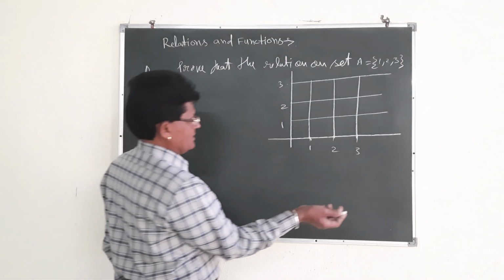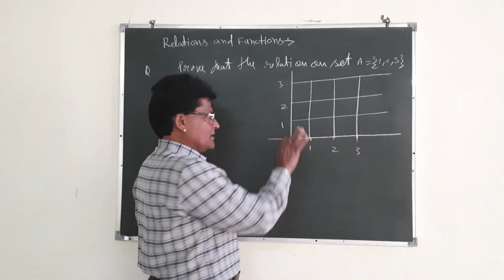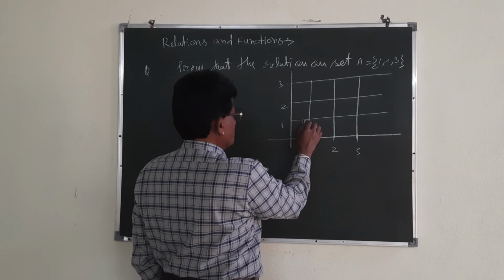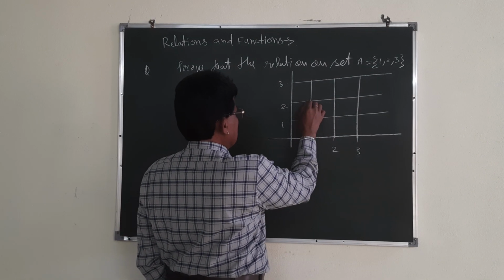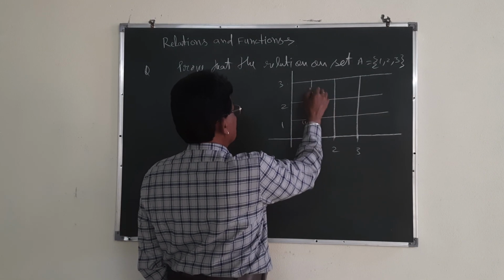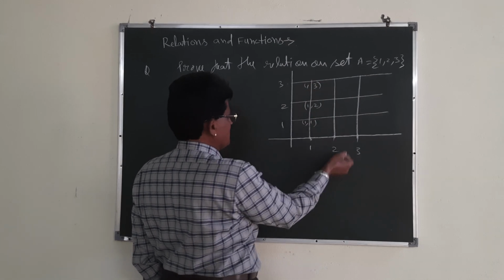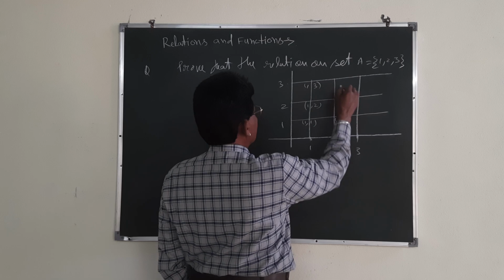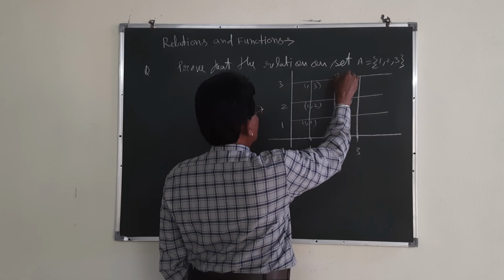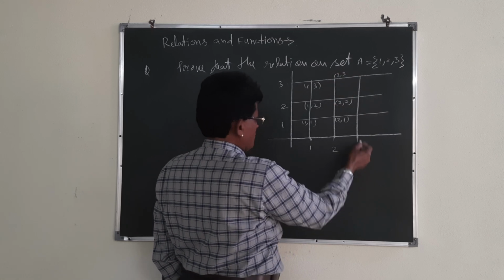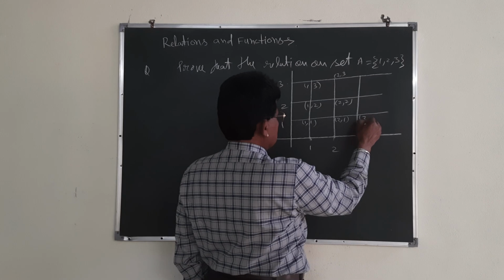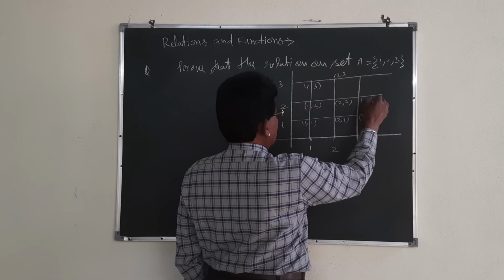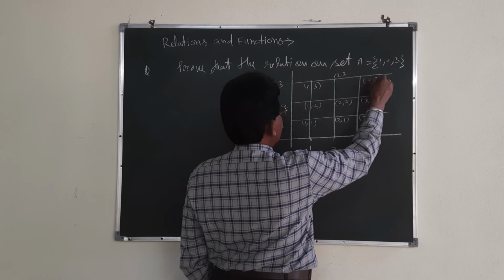Let me take, as I told you on that day, this diagram. First of all you write 1,1, then 1,2, and then 1,3. Similarly here 2,1, 2,2, and 2,3. Similarly here 3,1, 3,2, and 3,3.